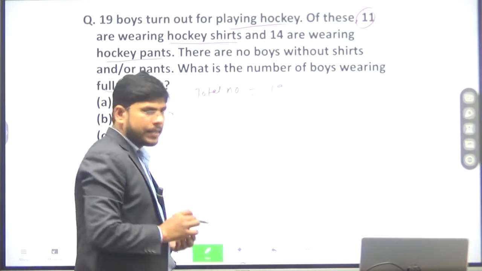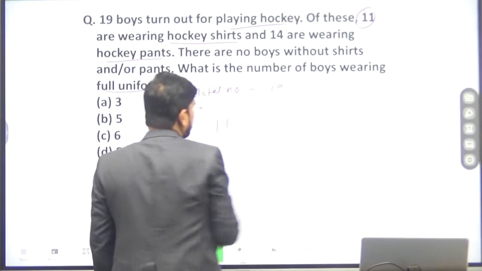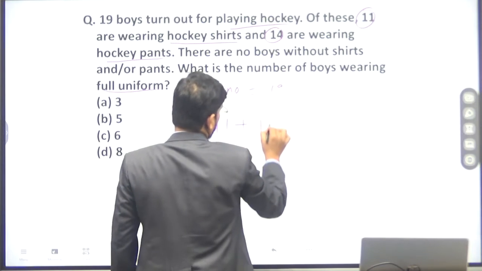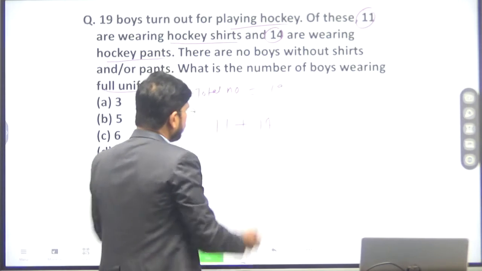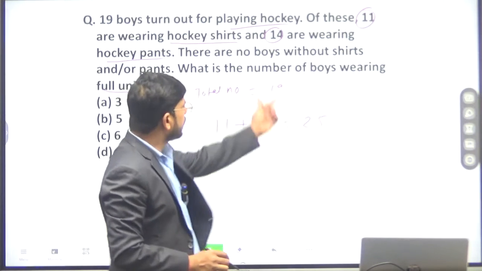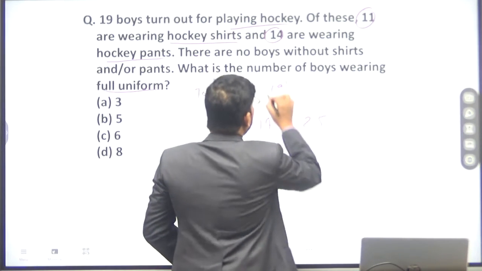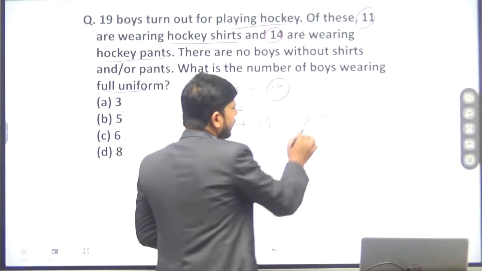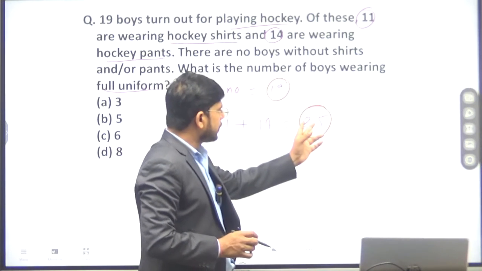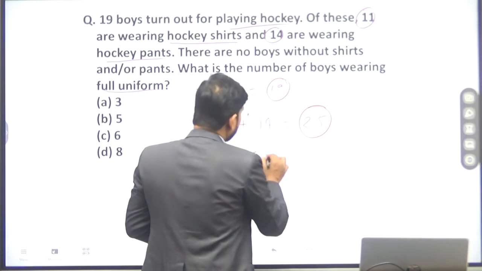Out of 19 boys, 11 are wearing shirts and 14 are wearing pants. So the total will be 25. But initially the number of boys was only 19, and here the count is 25. Means these are the extra boys. So the extra boys will be 25 minus 19.